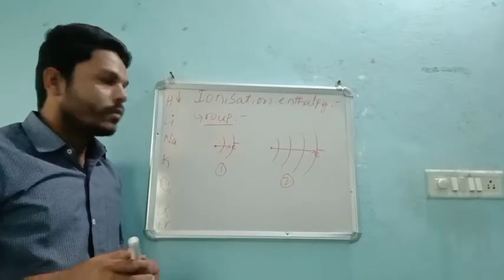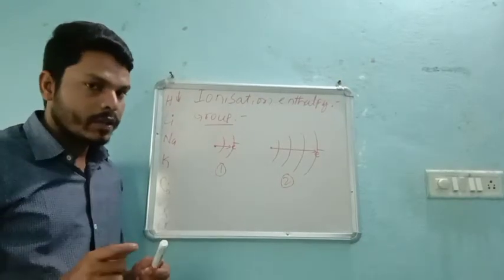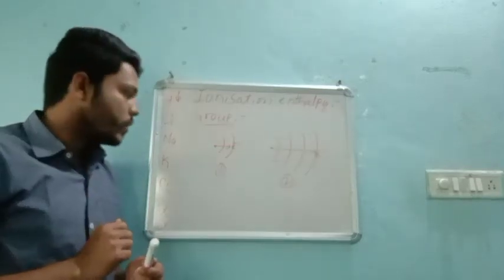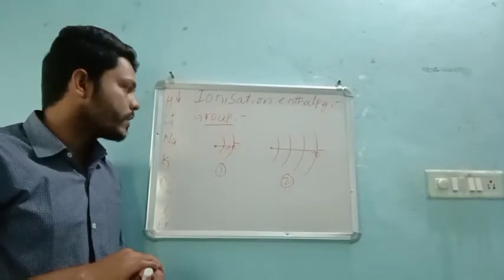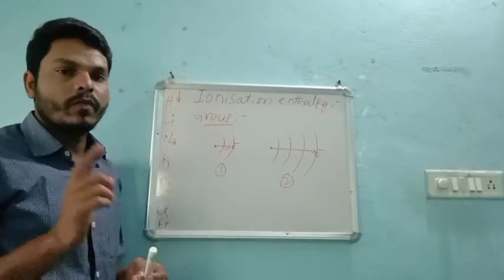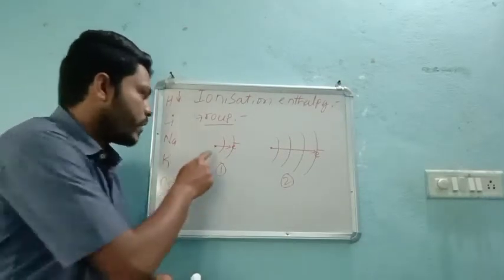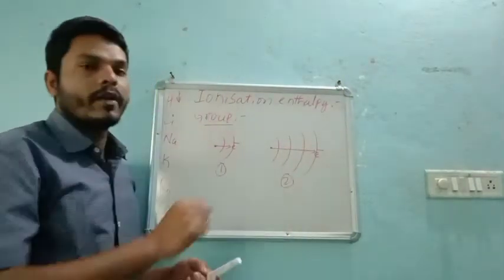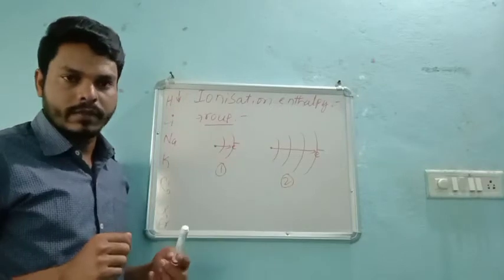Before going to the amount of energy, first consider these two cases. In the first case, the electron is very near to the nucleus, but in the second case, the electron is far away.